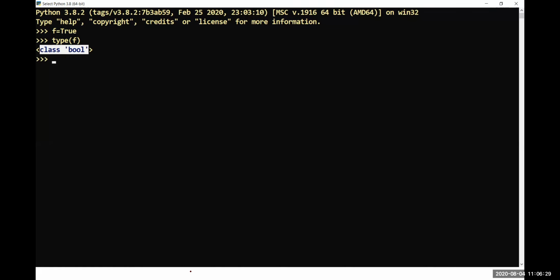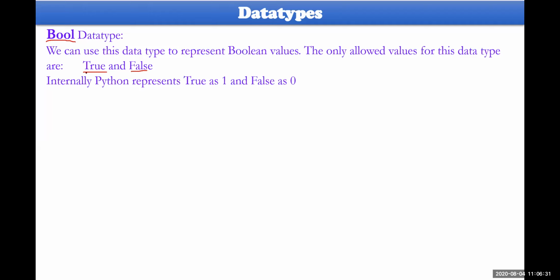We have already seen the reserved words in the previous session, so True is always a capital T, with the rest in small letters. False is the same. And this true is not equal to this true here; this false will not be equal to this false here. These are not the same. You need to remember this.